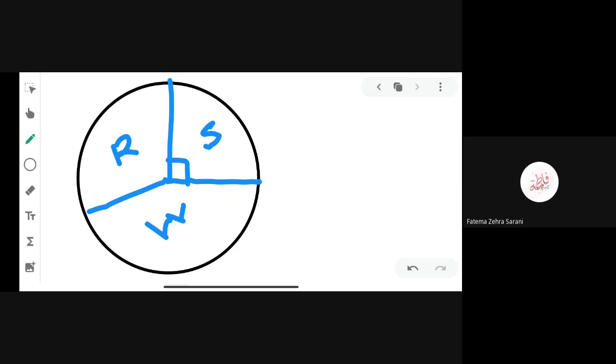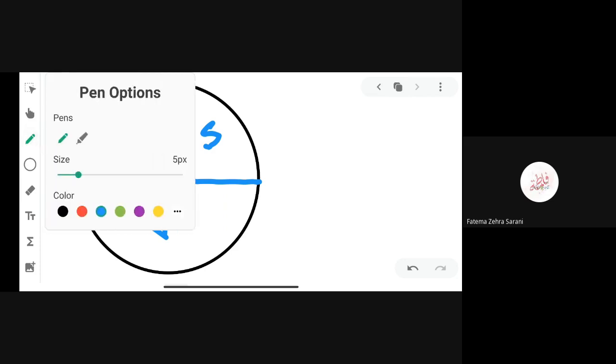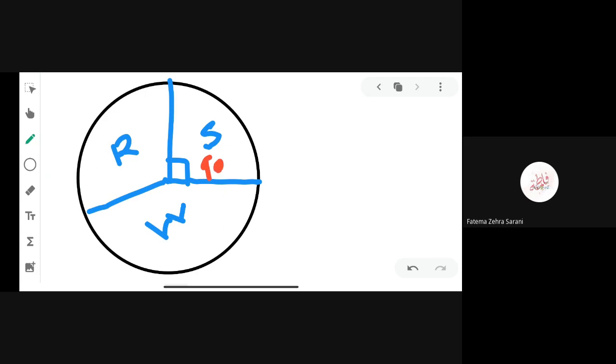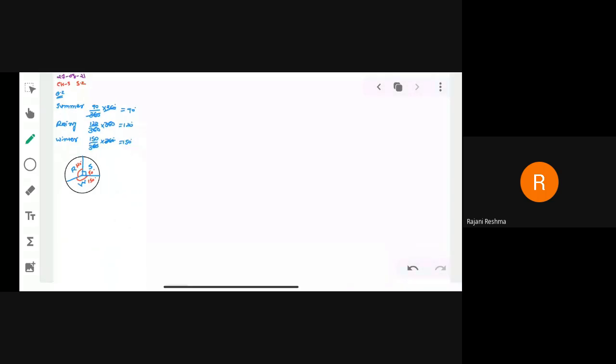And if you want to write the central angle, I am writing here 90 degree central angle for summer, 120 degree central angle for rainy season, and 150 degree central angle for winter season. Clear all of you? This is our pie chart.